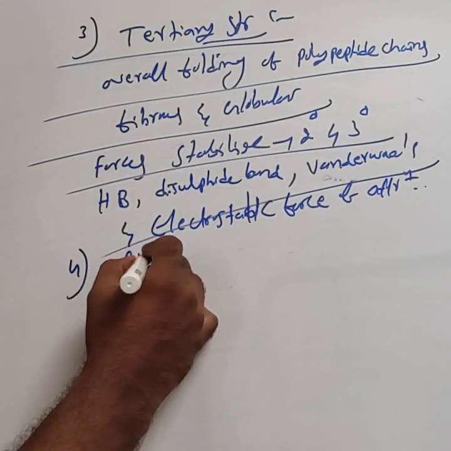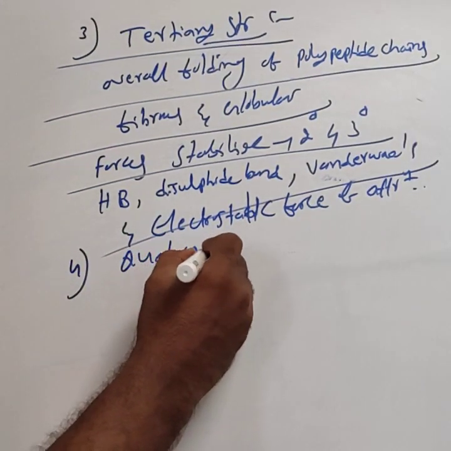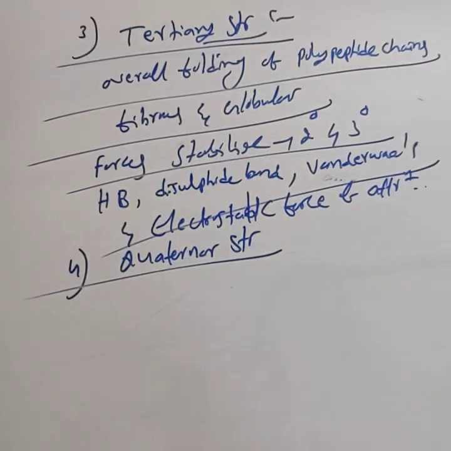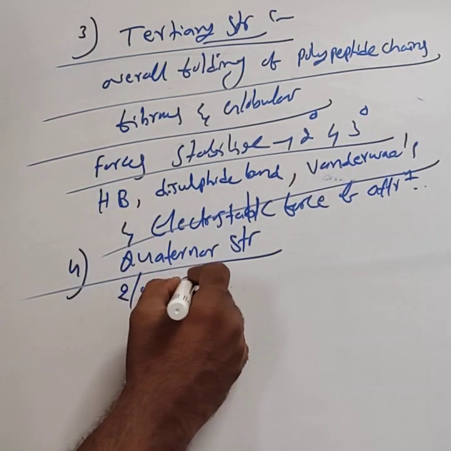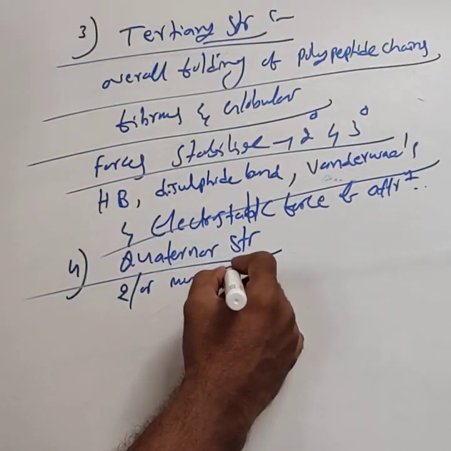Last one is quaternary. Quaternary structure of the protein: some proteins are composed of two or more polypeptide chains. Those proteins consist of two or more polypeptide chains.